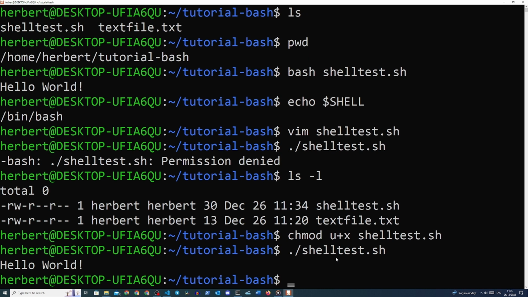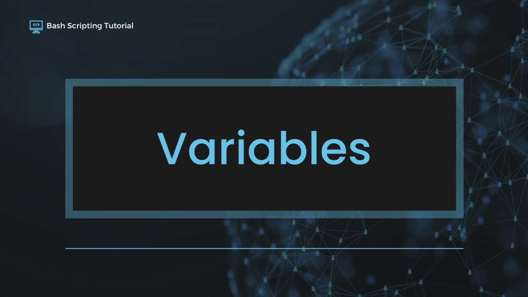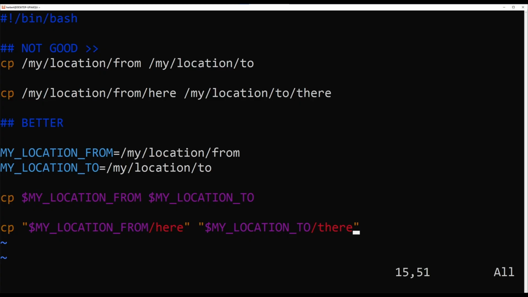Now that we finally have the basics out of the way, we can actually start writing some bash scripts. To understand a little bit better what variables do in bash, have a look at this script. In this script you have a classic example of a copy command where we copy something from one location to another. Underneath that we have the same location paths typed out completely twice.